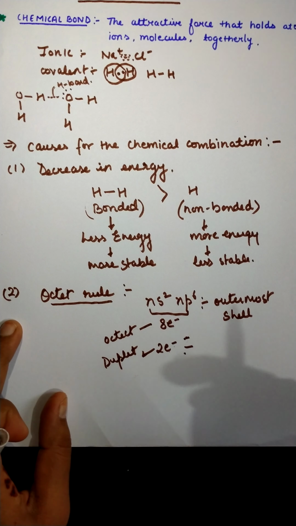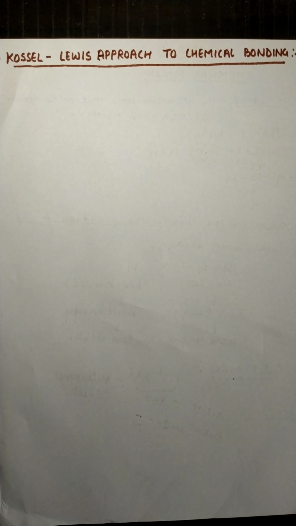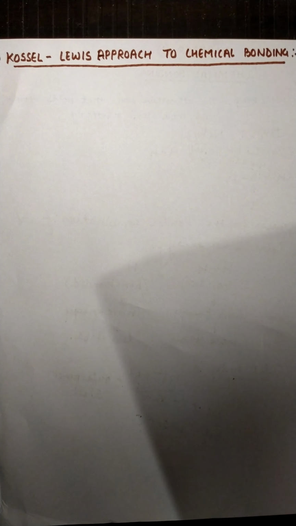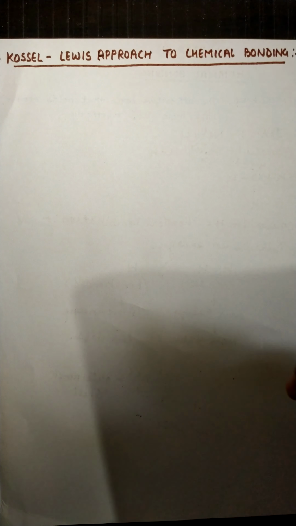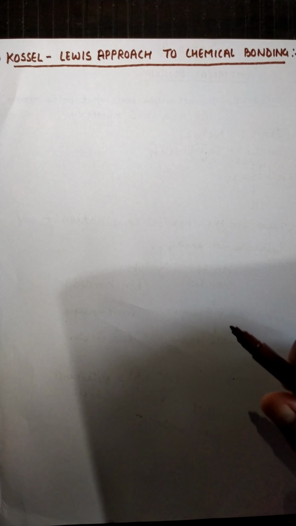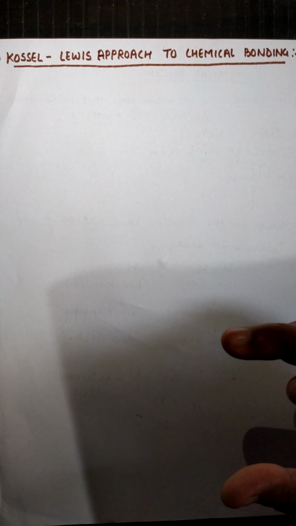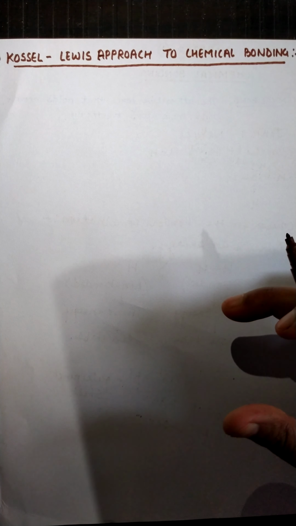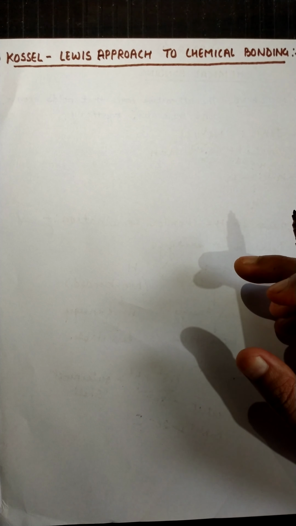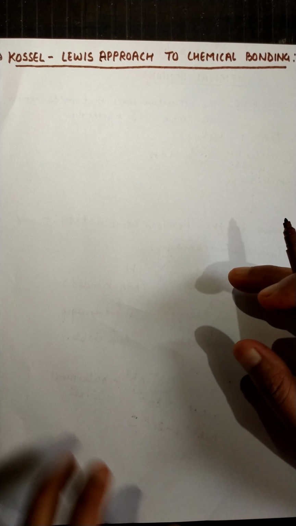Okay, now the second thing is we will discuss the Kossel and Lewis approach to chemical bonding. Kossel and Lewis, in 1916, were watching atoms carefully, and after that they concluded that an atom is just like a walnut.